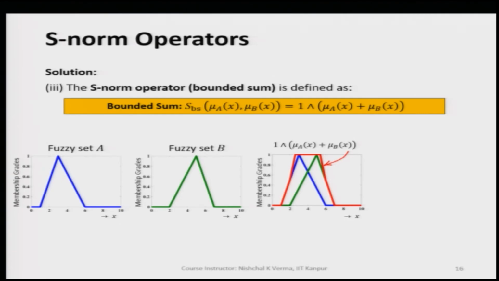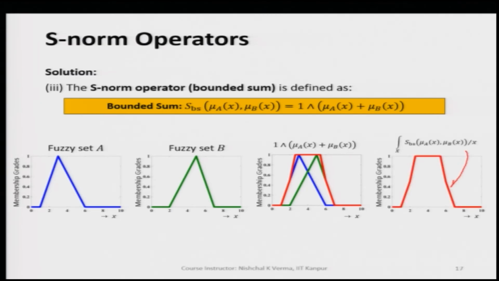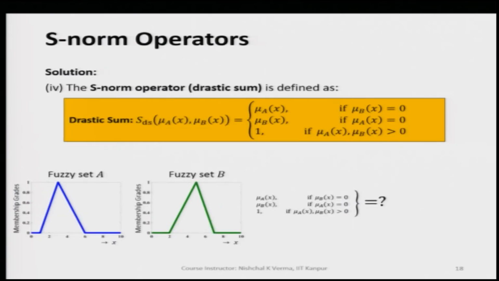So, when we find the bounded sum as the S norm, the result is also returned as a continuous membership function. This is the fuzzy set as a whole, characterized by the membership function shown by the red color.